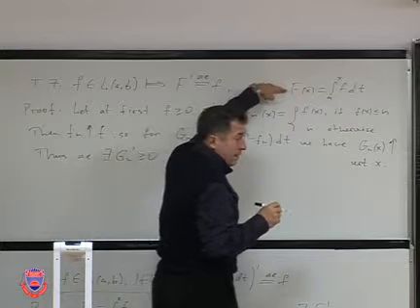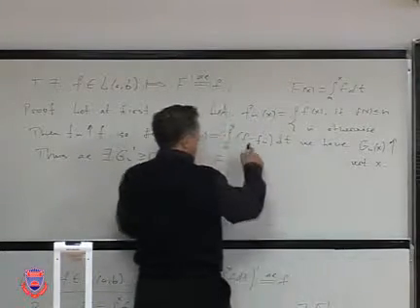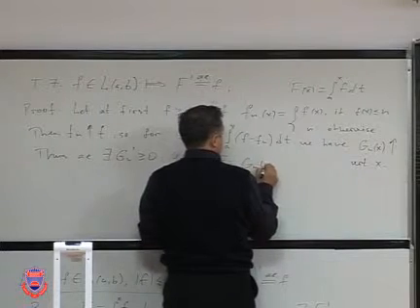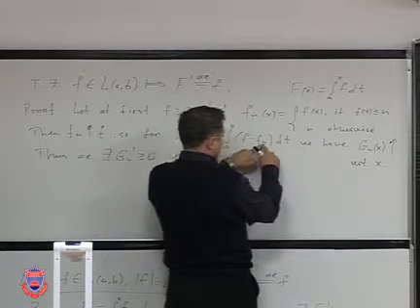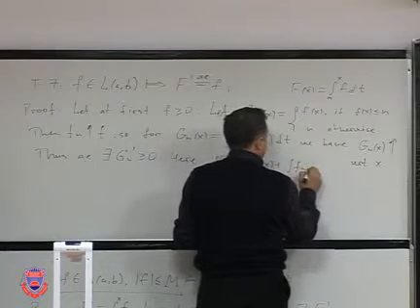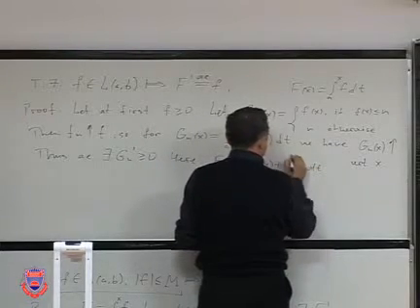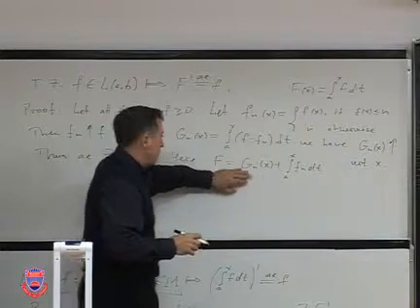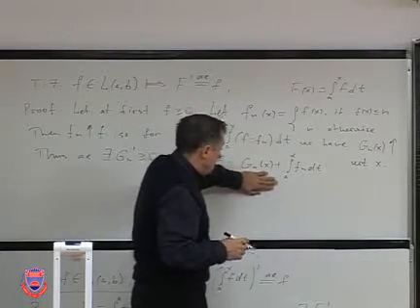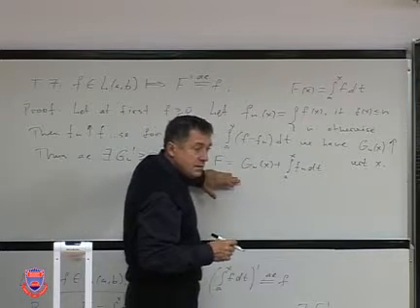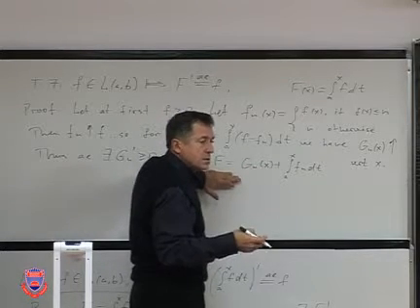Our function F capital is the function g_n of x plus the integral of f_n dt from a to x, clearly, just by derivative of the integral, we have this. Therefore, from this representation, we have that function F capital is differentiable almost everywhere.